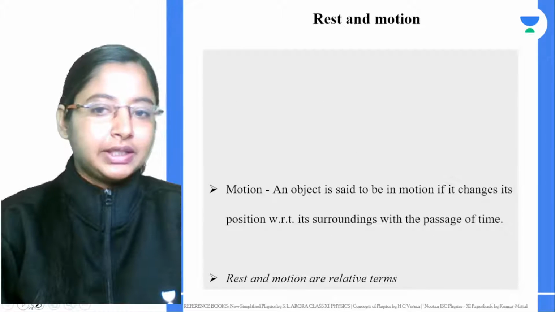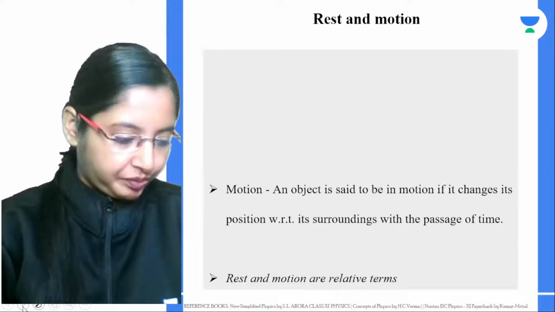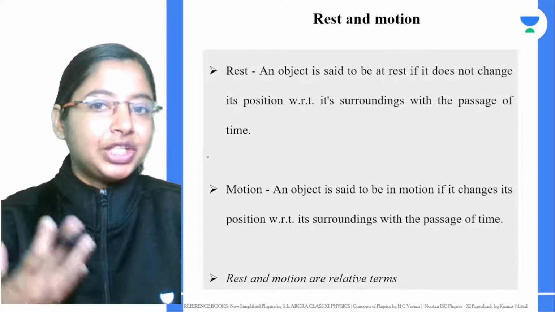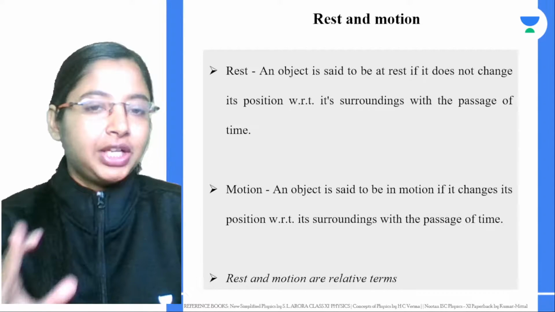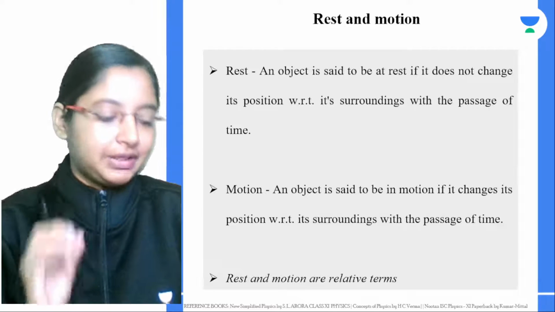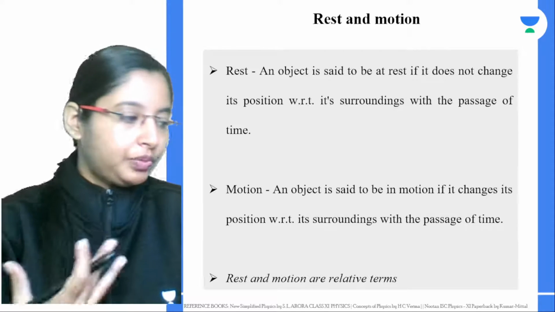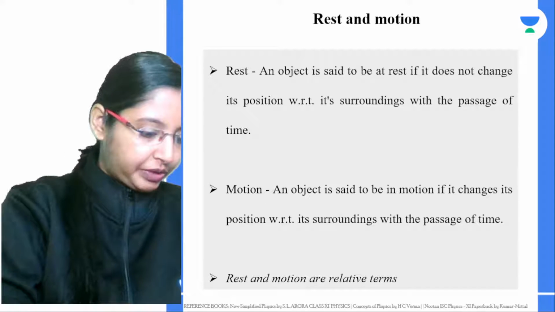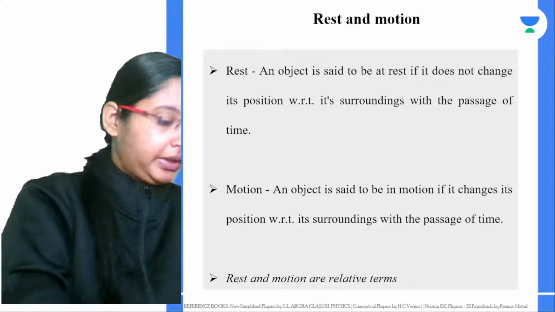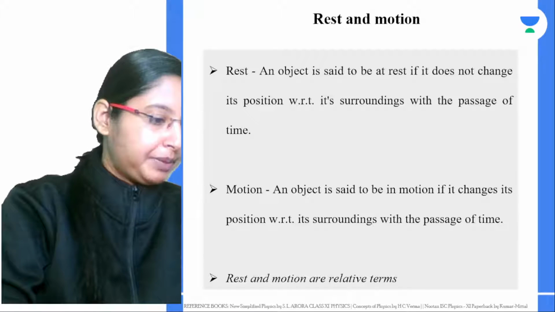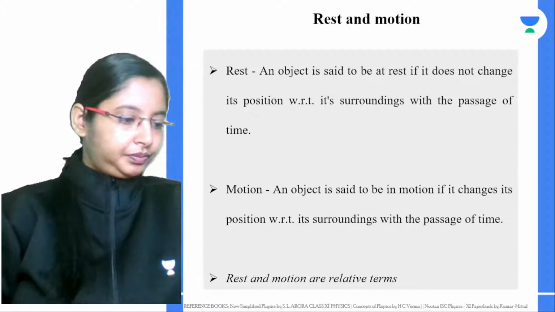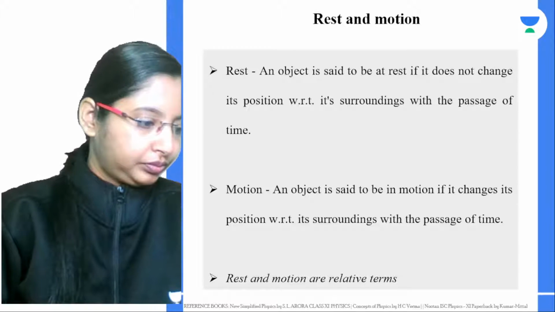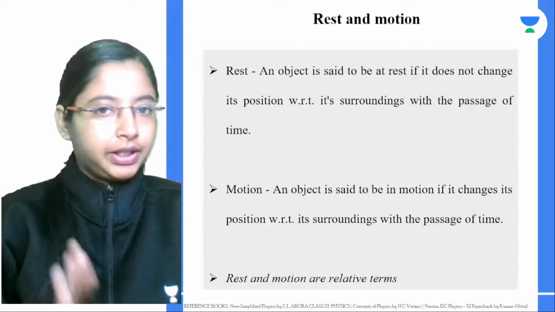What do you think is rest? Rest is basically when an object is said to be at rest if it does not change its position with respect to its surrounding with the passage of time. What is an example of an object at rest? A book lying on a table. Yes, that is at rest.